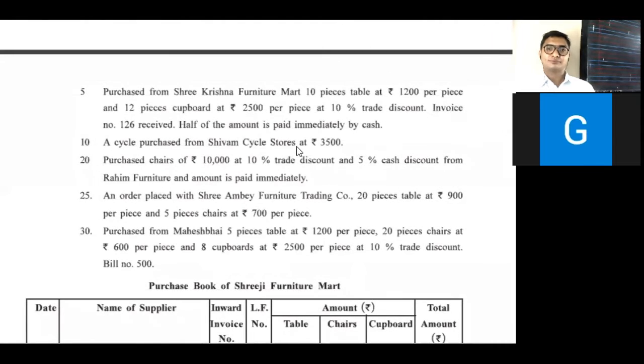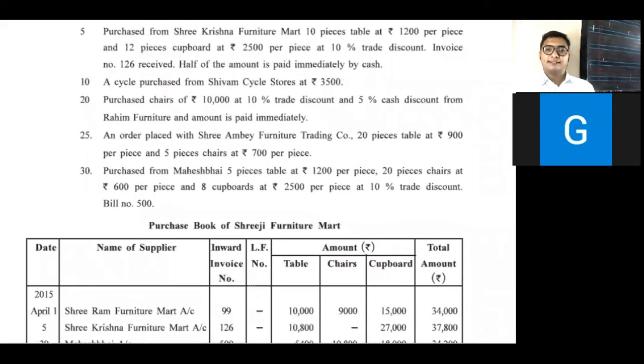Now for the amount columns. Remember one thing, for every amount we have to deduct 10% trade discount separately. First, 10 pieces of table, 1200 per piece. 1200 into 10, answer is 12,000. And we have to deduct 10%. Out of 12,000 we deduct 10%, answer is 10,800 for table.